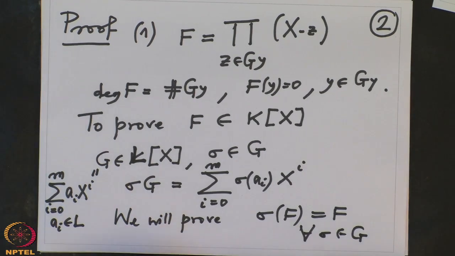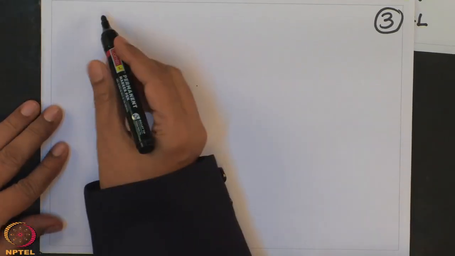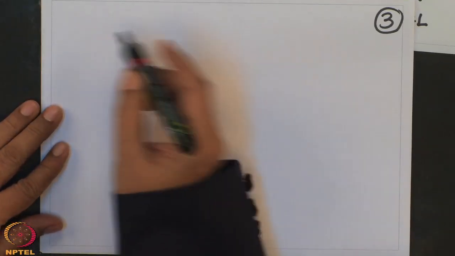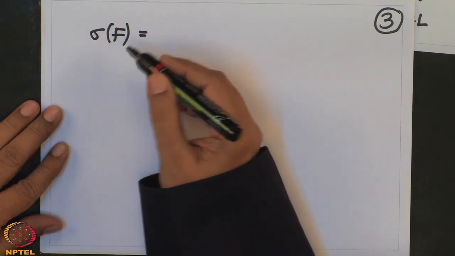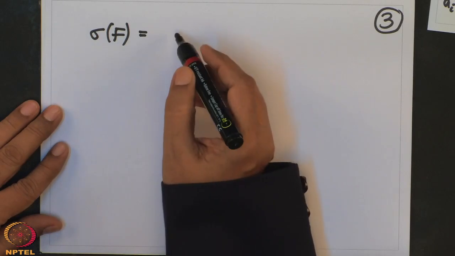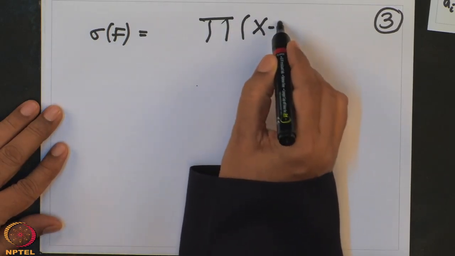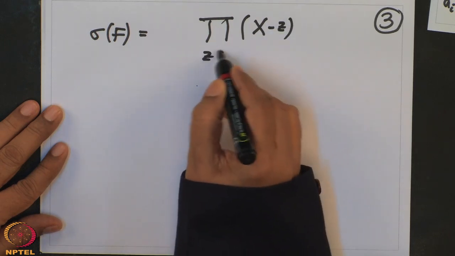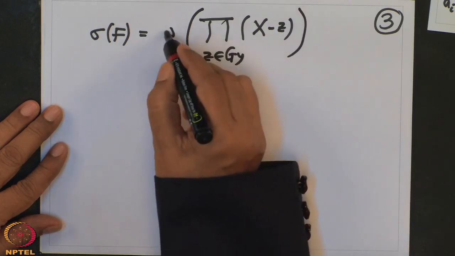So to prove this, I have to apply sigma and see what it is. So what is sigma of f? So f we know. So sigma of f is applying sigma to the coefficients. But f is the product of x minus z as z varies in the orbit. And then I have to apply sigma to this.